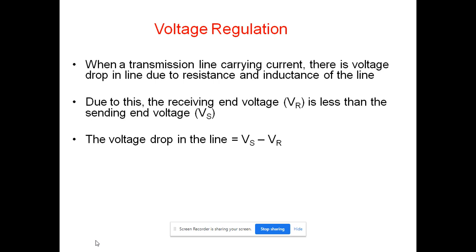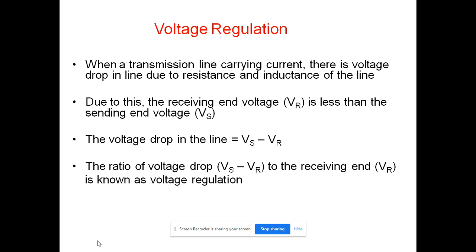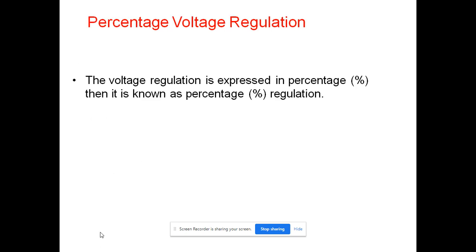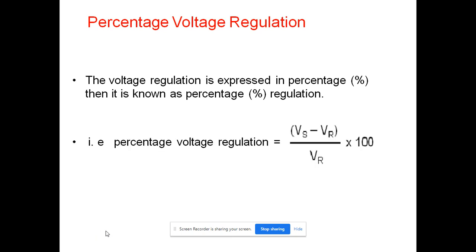Where Vs is the sending end voltage and Vr is the receiving end voltage. Now let us see about the voltage regulation. Voltage regulation is the ratio of voltage drop to the receiving end voltage, that is (Vs minus Vr) by Vr. In order to get the percentage regulation, we have to multiply the above by 100. Then we get percentage regulation. That is, percentage voltage regulation is equal to (Vs minus Vr) by Vr into 100.